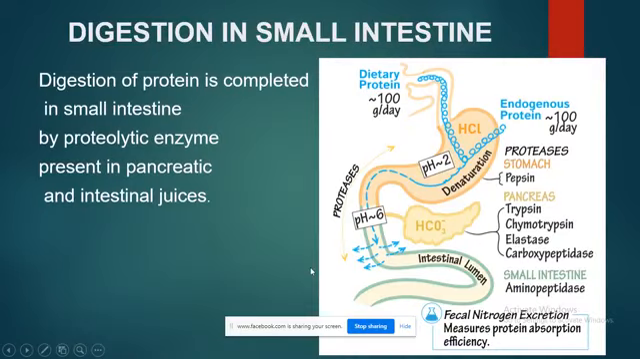Now, the digestion of protein is completed in the small intestine by the proteolytic enzymes. I believe this picture is a perfect picture to recapitulate the enzymes associated with the digestion of proteins. Have a quick look here. Look at my arrow. This is the stomach where pepsin is present. This organ is the pancreas, and the pancreas secretes trypsin, chymotrypsin, elastase, carboxypeptidase. Here, proteases are present, and in the small intestine aminopeptidases are present.